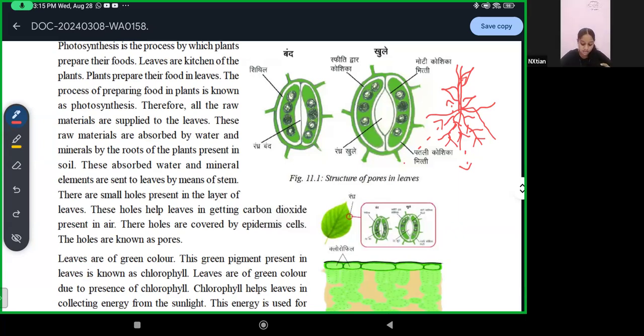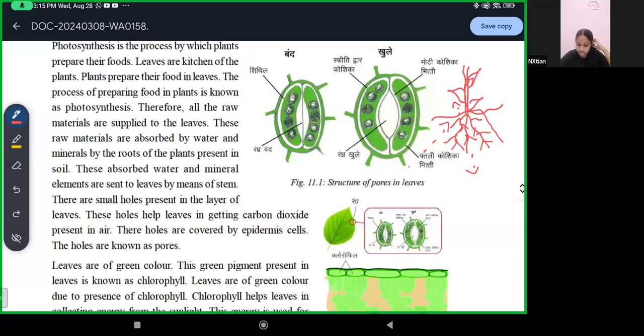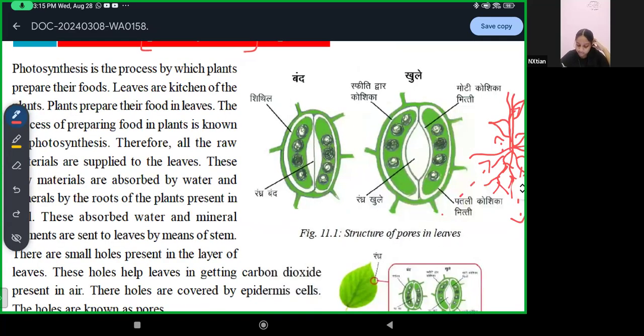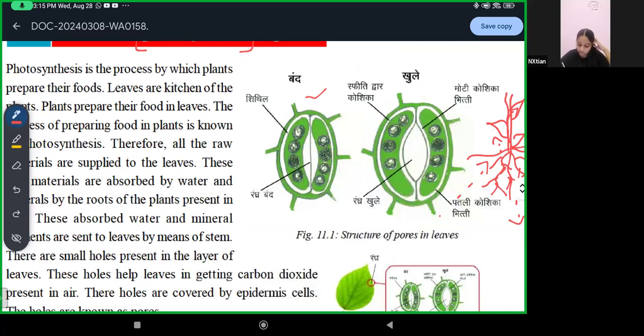Now leaves have small openings, small holes which help the leaves to get the carbon dioxide that is present in the air. The holes are covered by epidermis cells. Holes are known as pores. Can you see in this diagram? This is a leaf. And this is an open pore, closed pore, and this is an open pore.